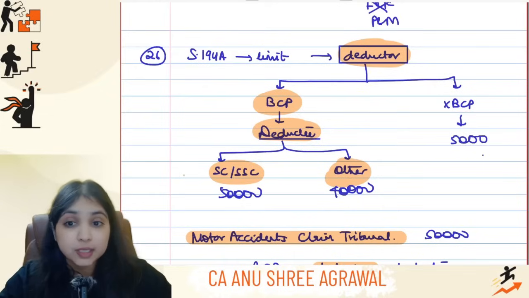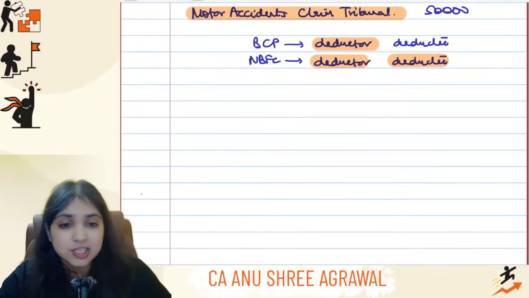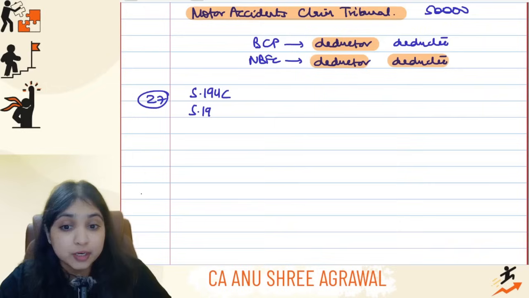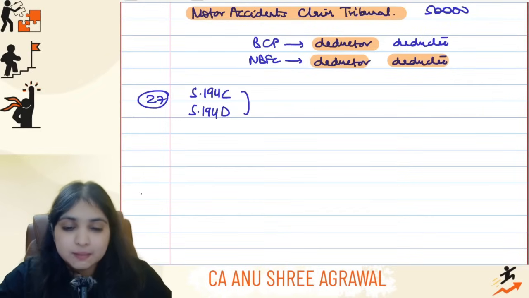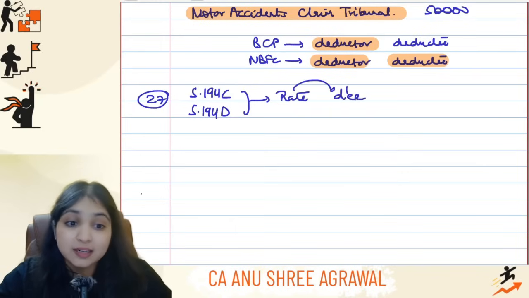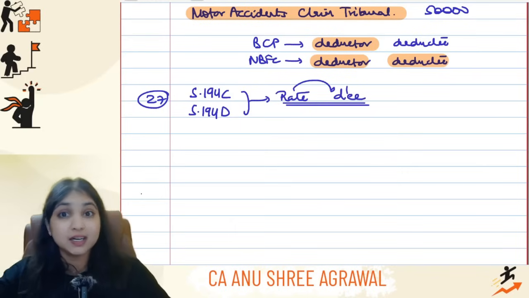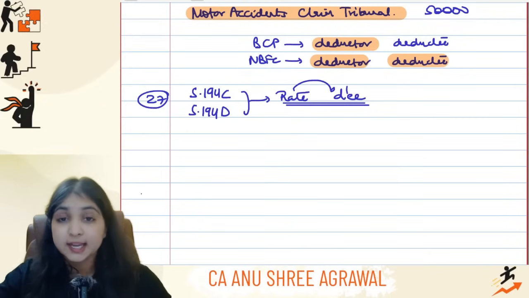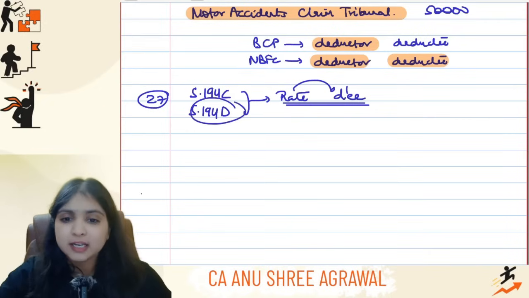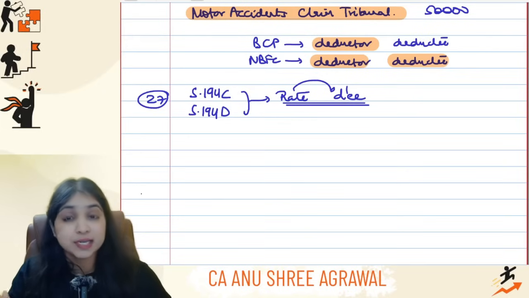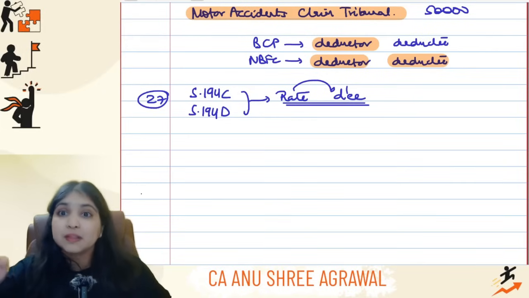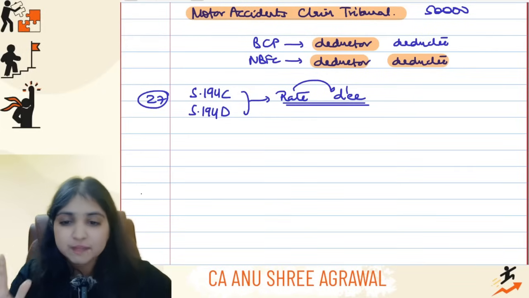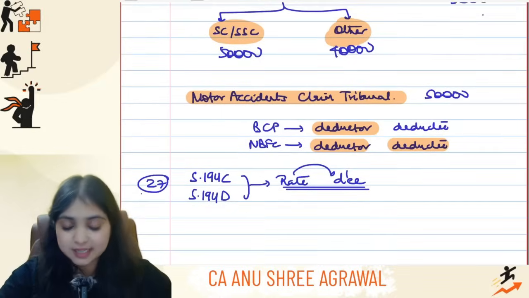Okay, and one more thing, I'll just give you one small reminder, two sections, guys, 194C and 194D. Remember, in both of these sections the TDS rate will depend upon who the deductee is. Like in 194C, if deductee is individual or HUF, 1%, any other deductee 2%. In 194D, generally the TDS rate is 5%, but if the deductee is a company, then the TDS rate will become 10%. Okay, just giving you a reminder of some TDS points over here.